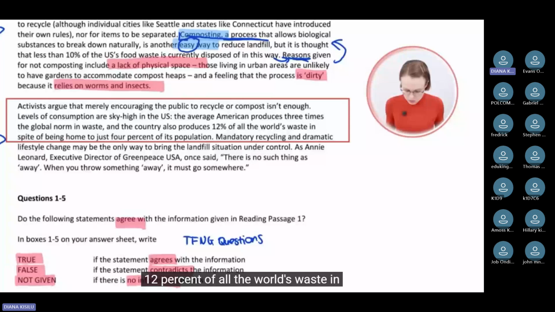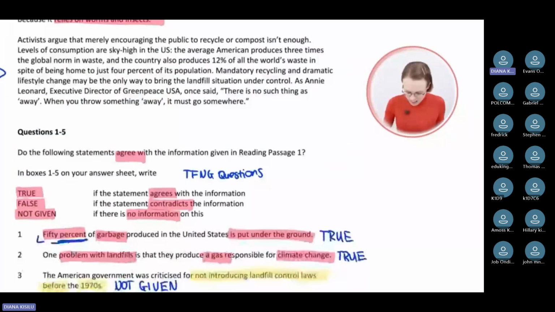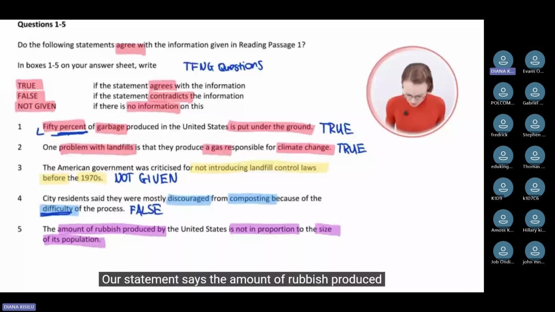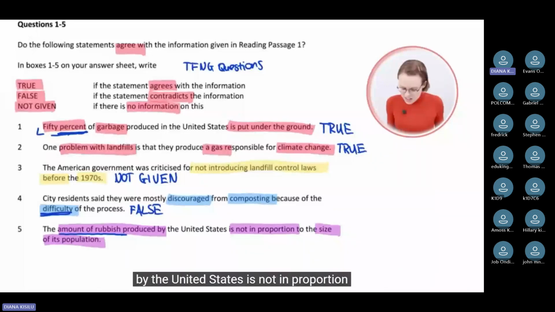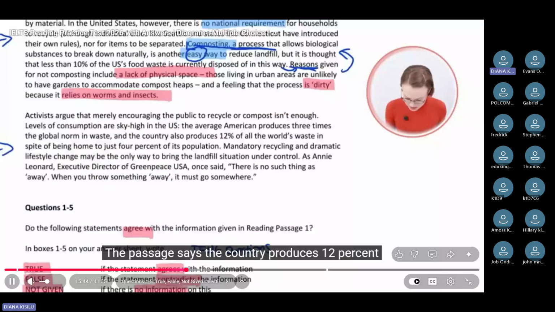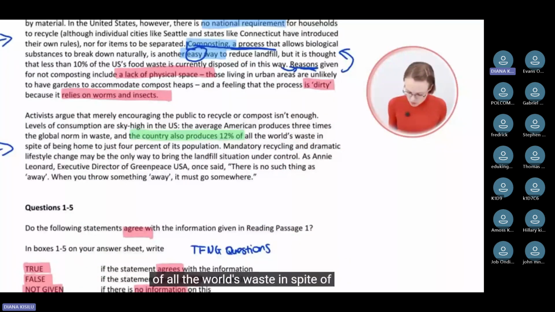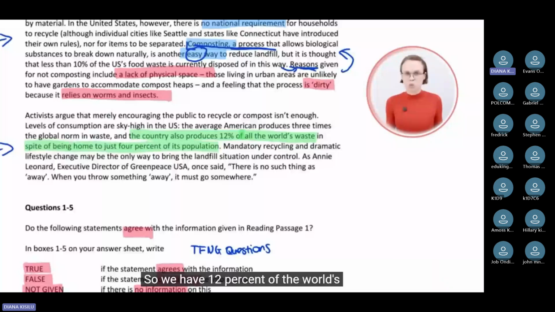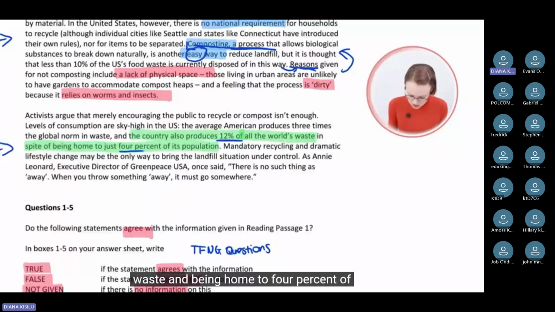This is super interesting. Our statement says the amount of rubbish produced by the United States is not in proportion to the size of its population. What does the passage say? The passage says the country produces 12% of all the world's waste, in spite of being home to just 4% of its population. So we have 12% of the world's waste and being home to 4% of the world's population.